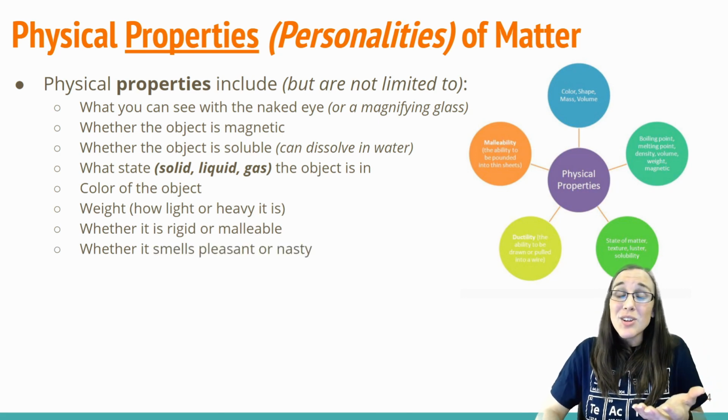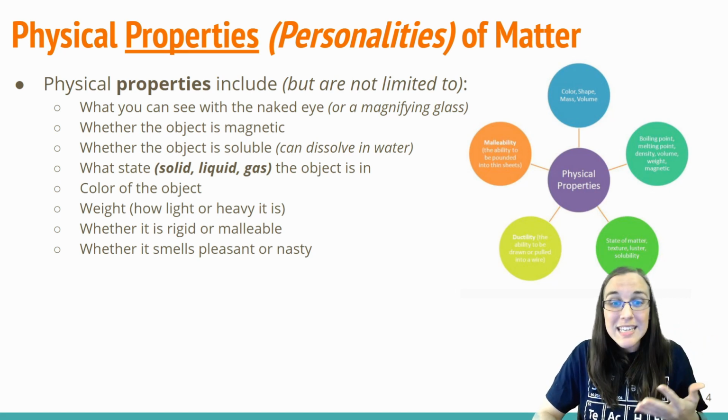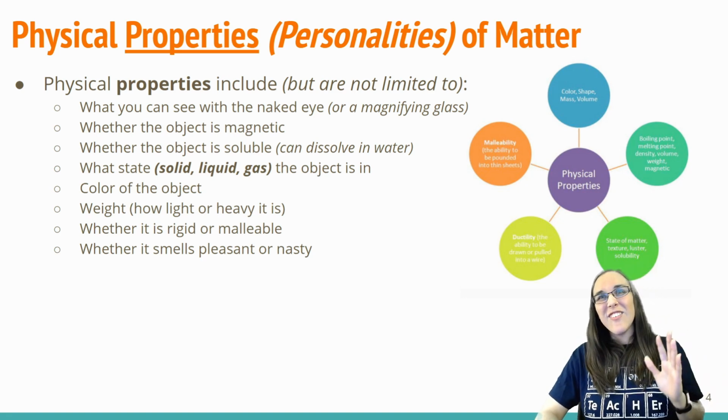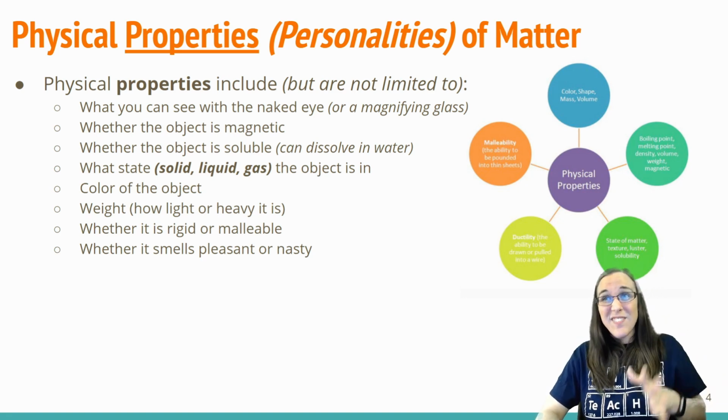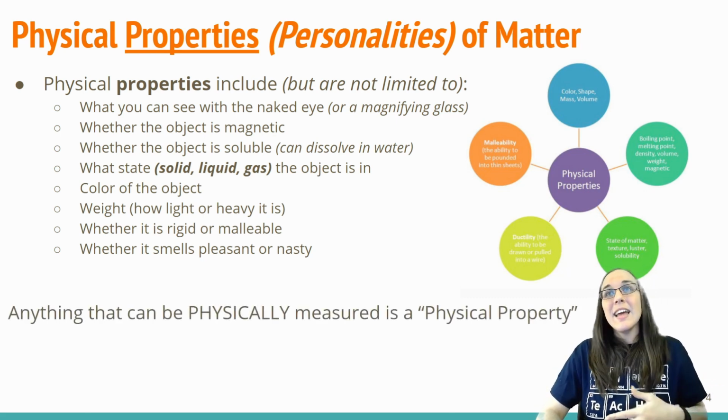You could even include your senses, right? So your sense of smell, if it smells pleasant like a rose or a daisy, or if it smells nasty like a fart. You don't want to necessarily smell a nasty fart, but that would be a property of a fart. They tend to stink.